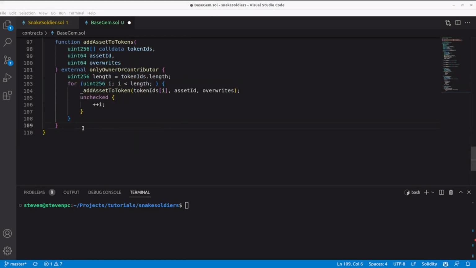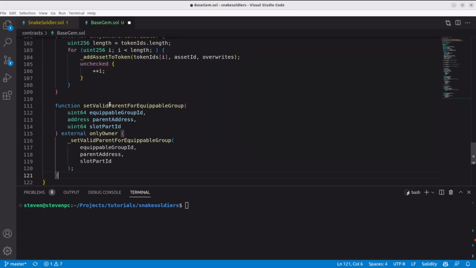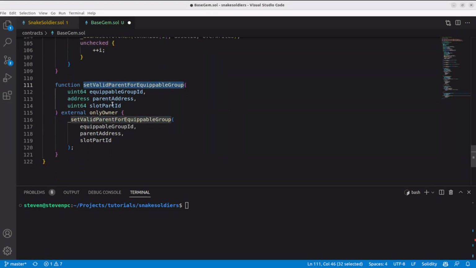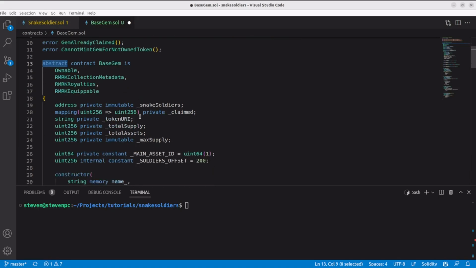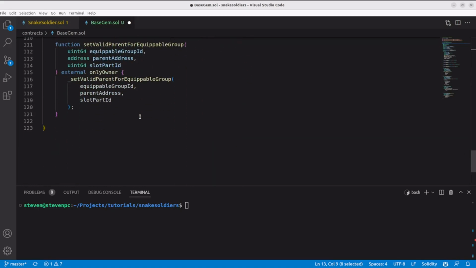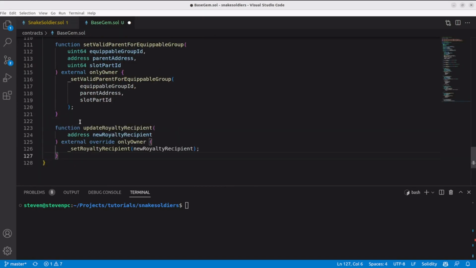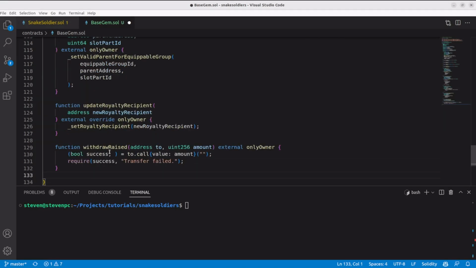Another important thing we learned in the earlier videos was that we need a way to set a valid parent according to the equippable group. We will also need a way to update the royalties, so this can correctly inherit the royalties extension. In this case, we will not get an error because this is an abstract contract, so we don't have to define everything that's left here, but we will have the same implementations on all of the gems, so we can just add it here already. I'll also add a method to withdraw whatever we raised.